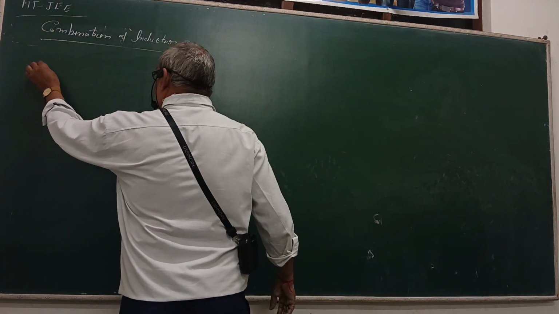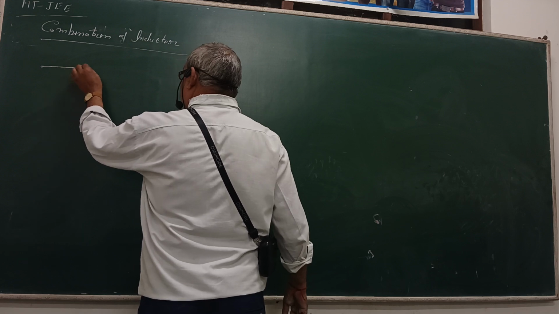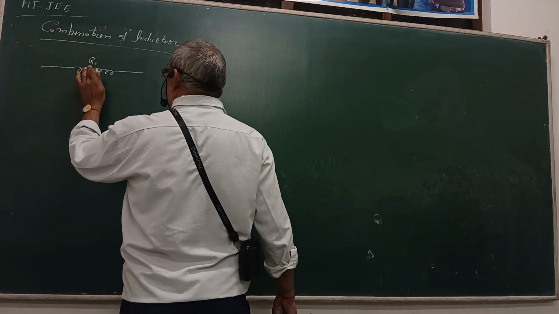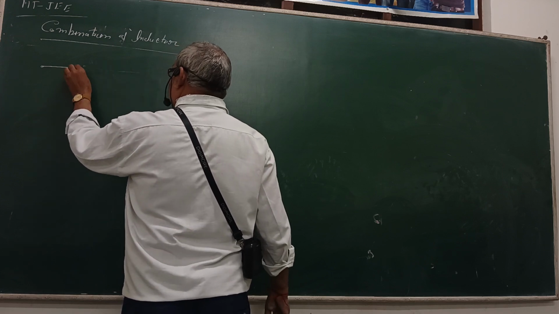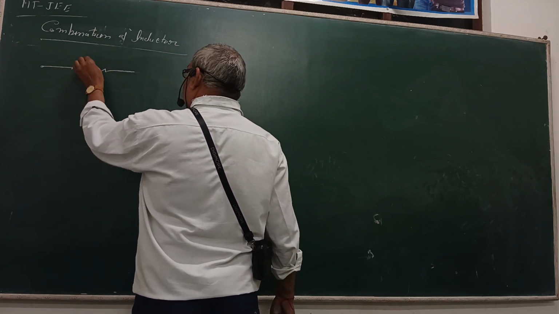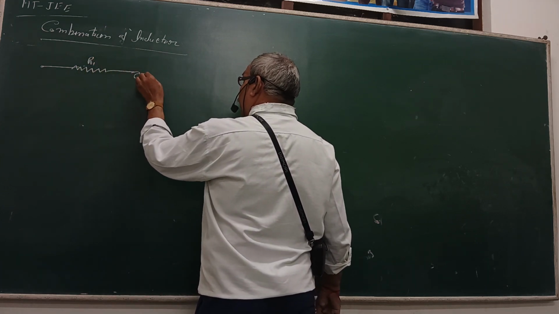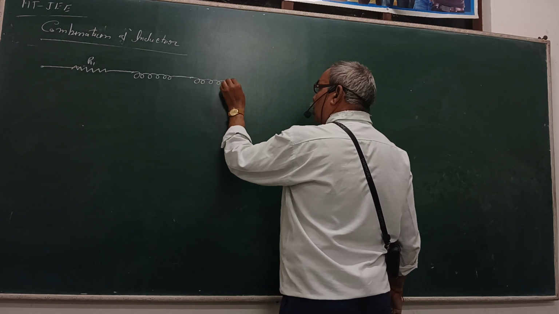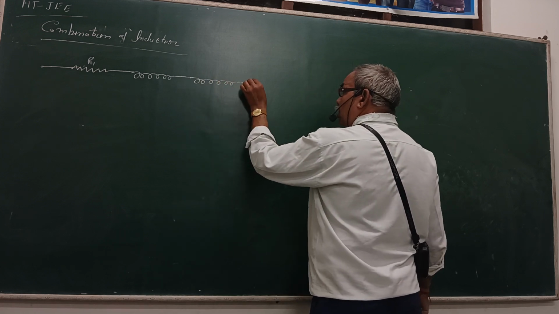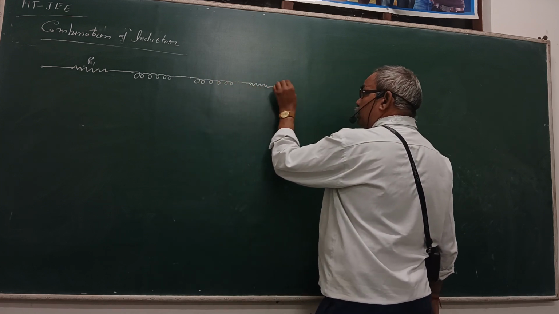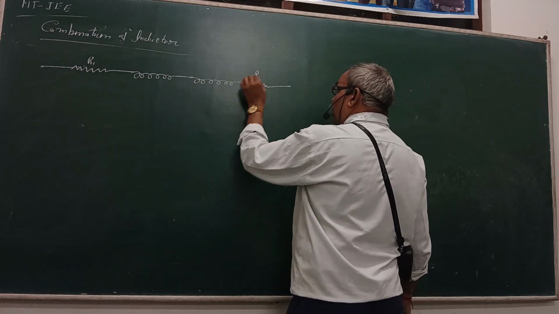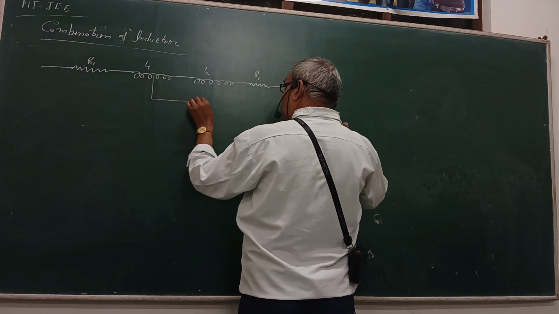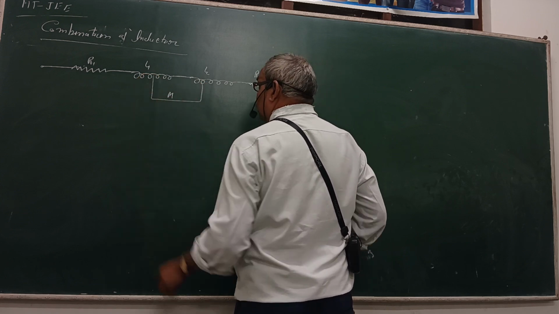In this circuit, the two resistances R1 and R2 and the two coils L1 and L2 are connected in a series combination. But there is also the effect of mutual induction.